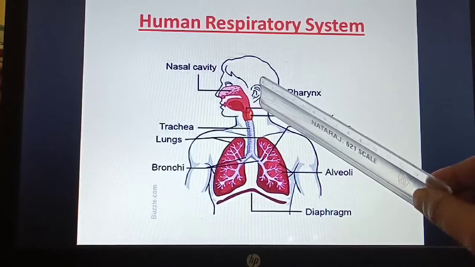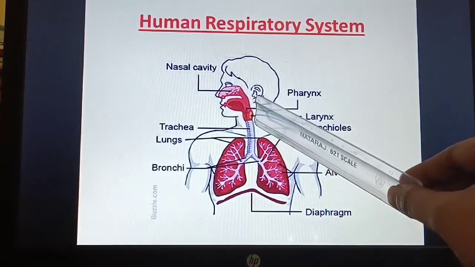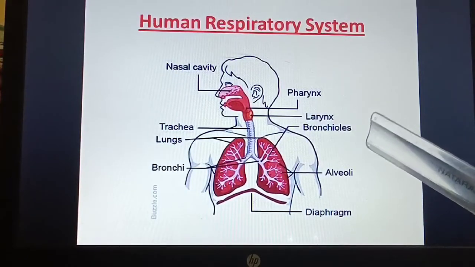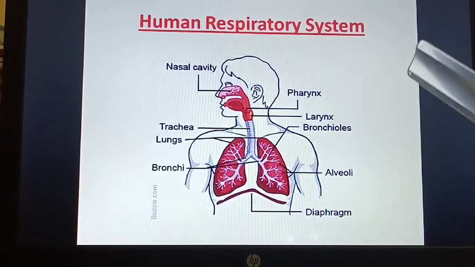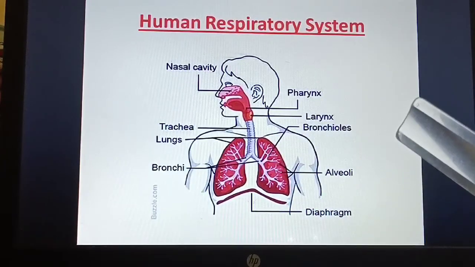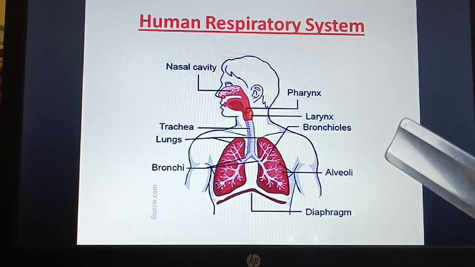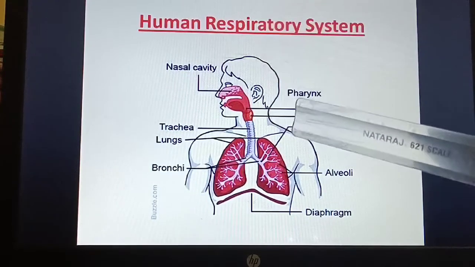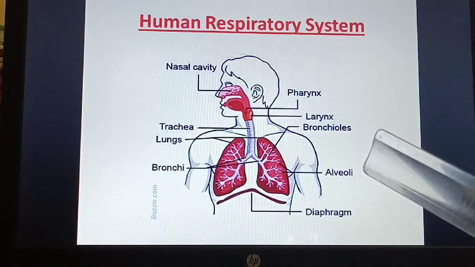The air goes from the trachea to the bronchi. And what happens in the bronchi? It splits into three types, that is primary bronchi, secondary bronchi, and tertiary bronchi. If you see in trees, the branches spread, isn't it? There is a primary branch, secondary branch, and tertiary branch. Like that, even the bronchi in our lungs will split into primary bronchi, secondary bronchi, and tertiary bronchi.